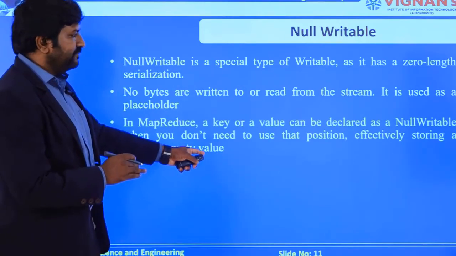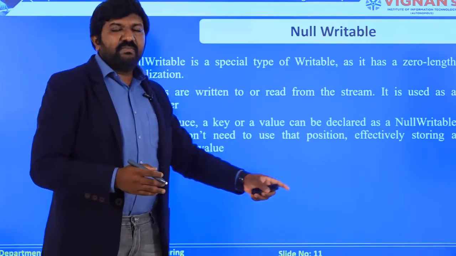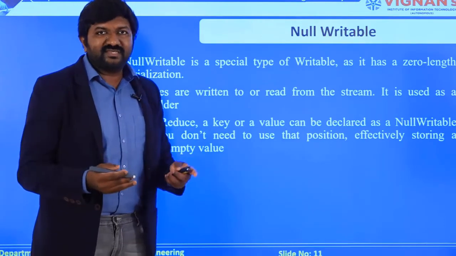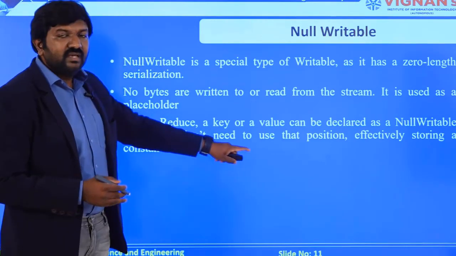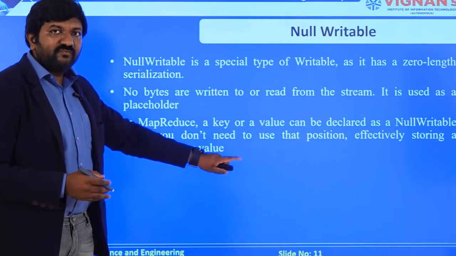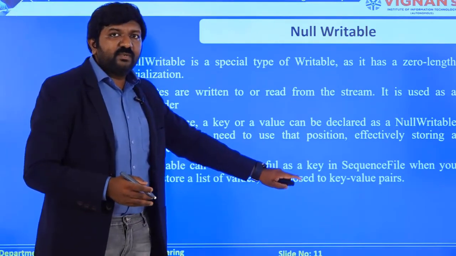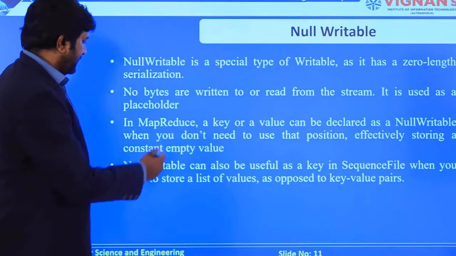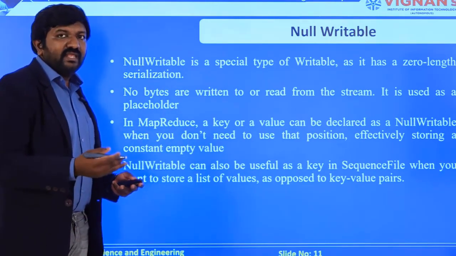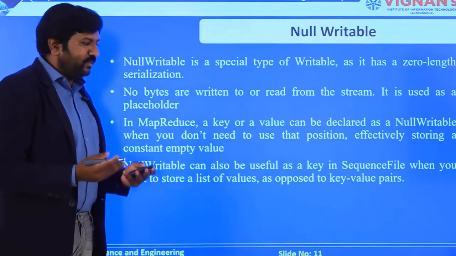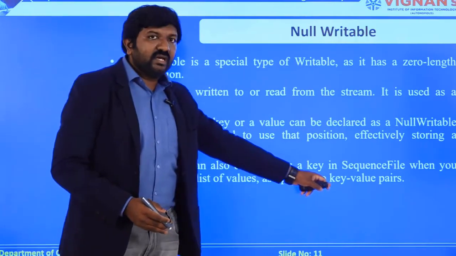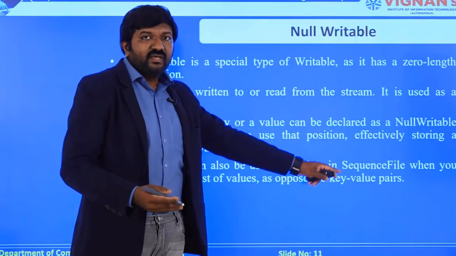Now third, we can see most of the times when you are comparing the case with a MapReduce example, here you can use null writables to differentiate them. And most importantly, when you have a sequence of files available, where a lot of data has been defined, sequence file structures or data that is available over there, then you can use this null writable for the differentiation of key value pairs.